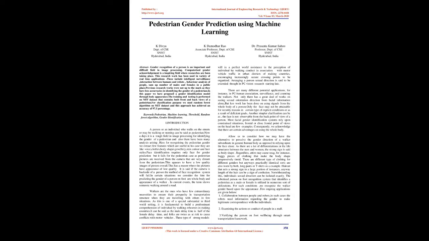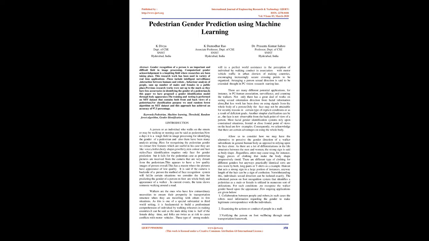Pedestrian gender prediction using machine learning. Abstract: Gender recognition of a person is an important and difficult field in image processing. Computerized gender acknowledgement is an inspiring field where research is taking place. This research work has been used in a variety of real-time applications.